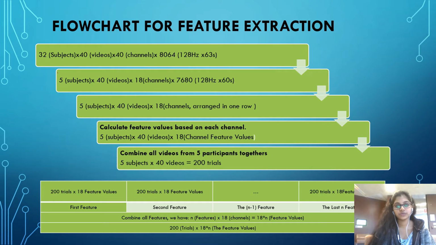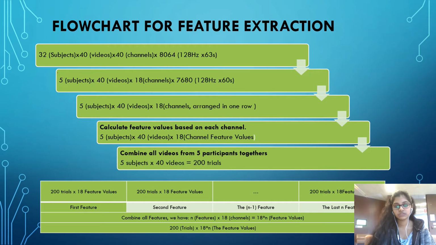Calculating the feature values based on each channel, we have 5 subjects exposed to 40 videos, so in total we get 200 trials. For the first feature, we have 200 trials by 18 feature values, and similarly for the second feature, we have 200 trials by 18 feature values, and this continues for the n-1 feature and the n-th feature.